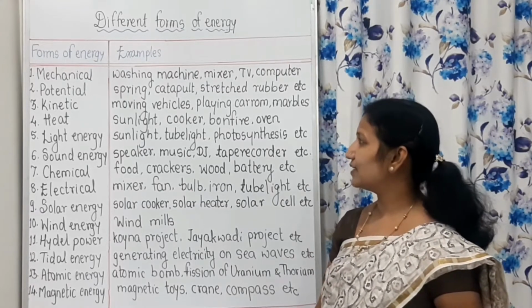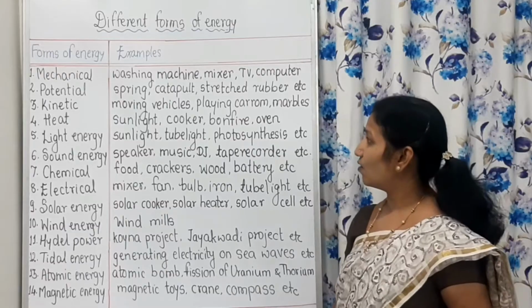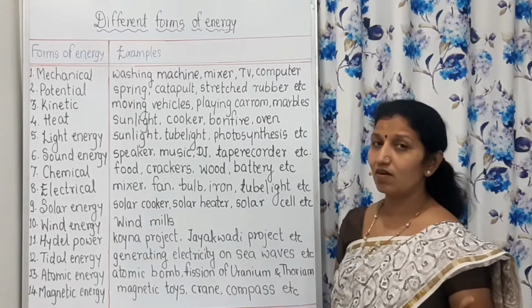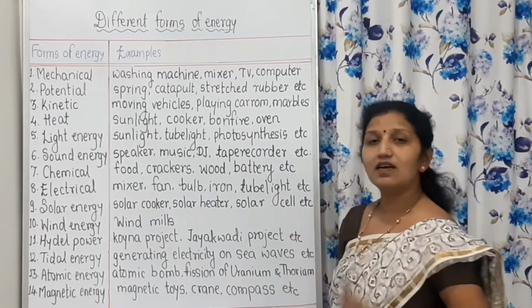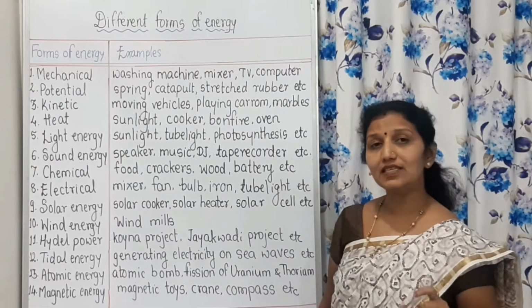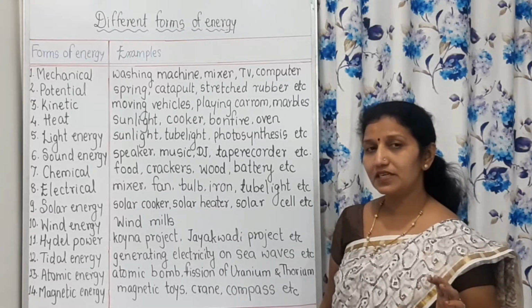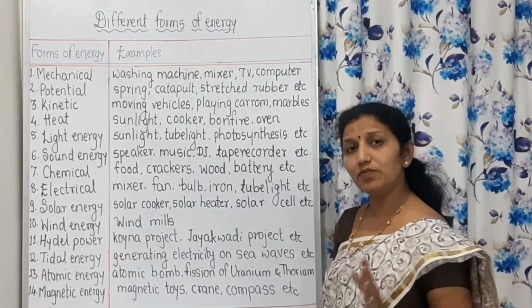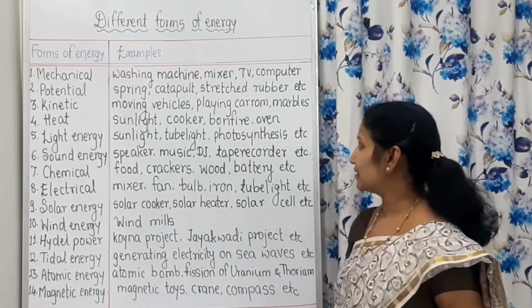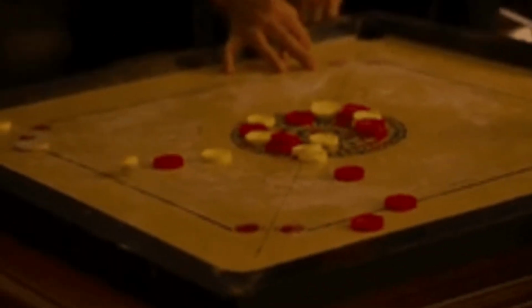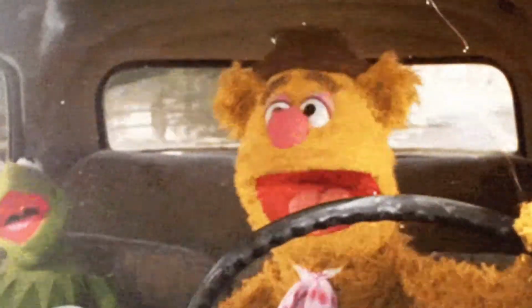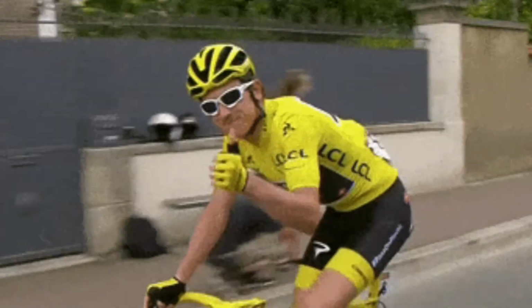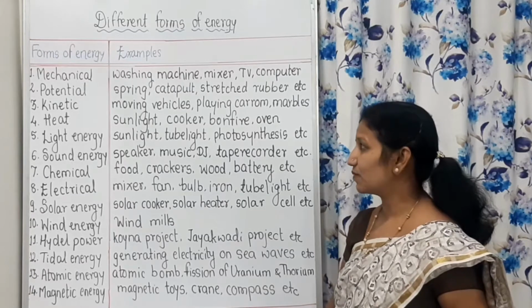Then kinetic energy: moving vehicles, then objects in motion. All these objects in motion are examples of kinetic energy, that means Gatij Urja. The definition is: energy obtained through motion is called kinetic energy. Then playing carom, playing marbles, the moving car, moving bicycle, all these things are examples of kinetic energy.